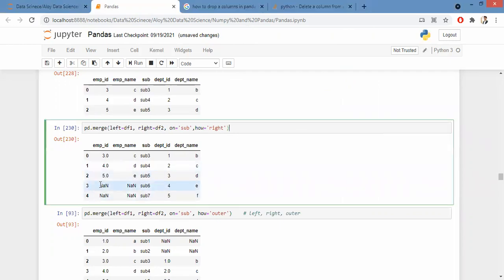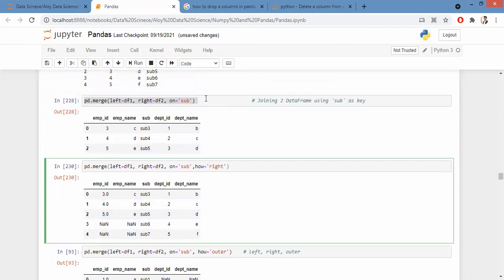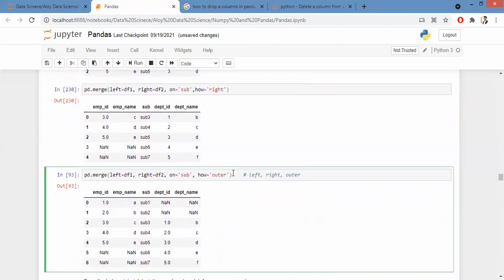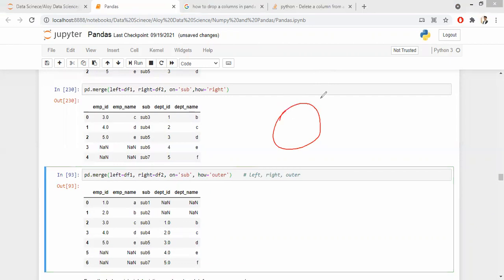Are you guys with me? Yes, sir. Now the CEO says, you know what? I'm not getting the details properly. I want all the details of all the employees and also the departments. Now, who can tell me what the CEO is looking for? The complete union. He is looking for everything. Okay, that is nothing but A union B.